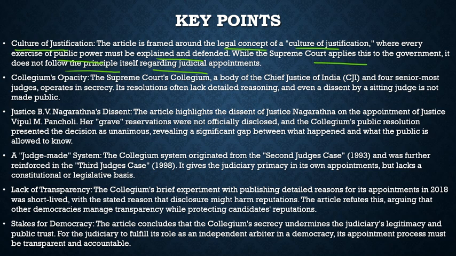Then it also highlighted, as we discussed, the collegium's opacity. The Supreme Court's collegium, the body of the Chief Justice of India and the four senior-most judges, operates in secrecy. Its resolutions often lack detailed reasoning, and even a dissent by a sitting judge is not made public. So this opacity has been there from the introduction of the collegium itself.